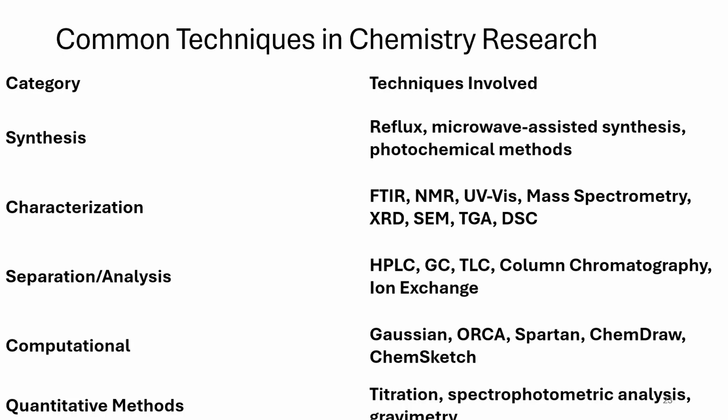Common techniques that are used in chemical research are: in synthesis, you have reflux, microwave, photochemical reactions. In characterization, you have FTIR, NMR, UV, mass, XRD, SEM, TGA, DSC. In separation or analysis, you have HPLC, GC, TLC, column chromatography, ion exchange. In computational, you have Gaussian, ORCA, Spartan, ChemDraw, ChemSketch, etc. And in quantitative methods, you have titration, spectrophotometric analysis, and gravimetric analysis.